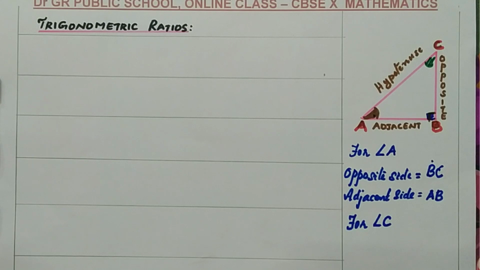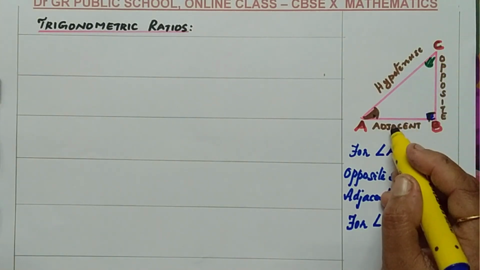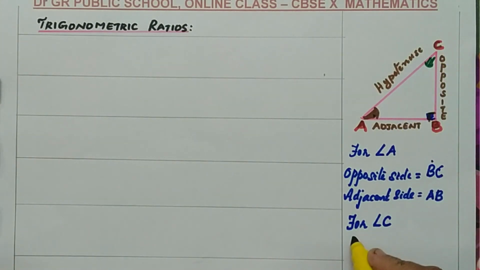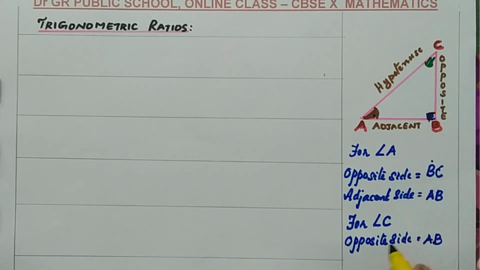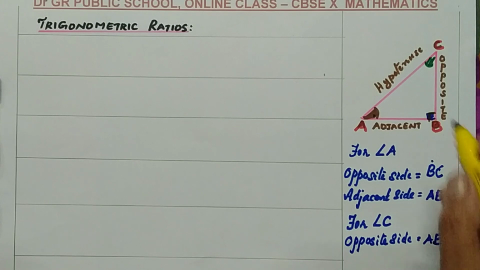The side opposite to angle C is AB, so for angle C the opposite side equals AB. And for angle C, this side will be the adjacent side. So, depending on the angle, the opposite side and the adjacent side may vary.